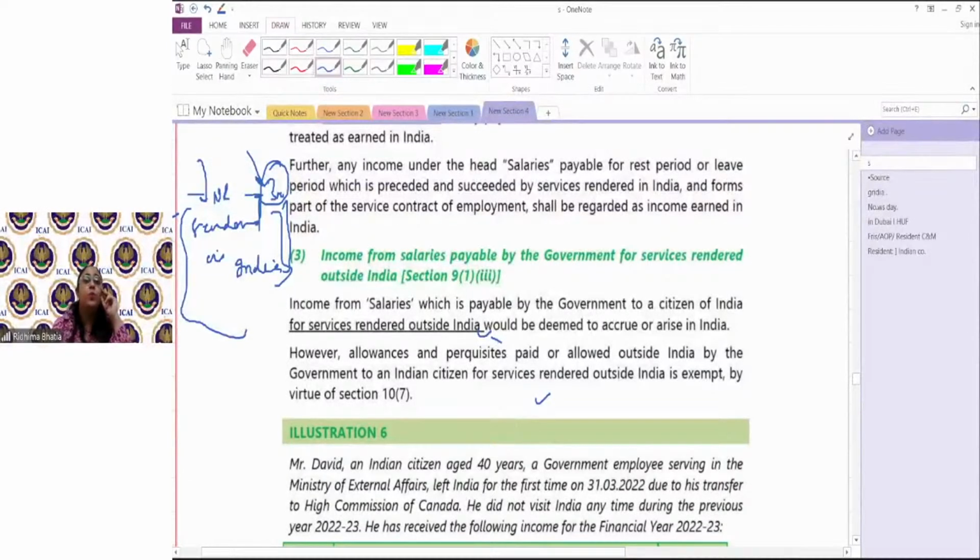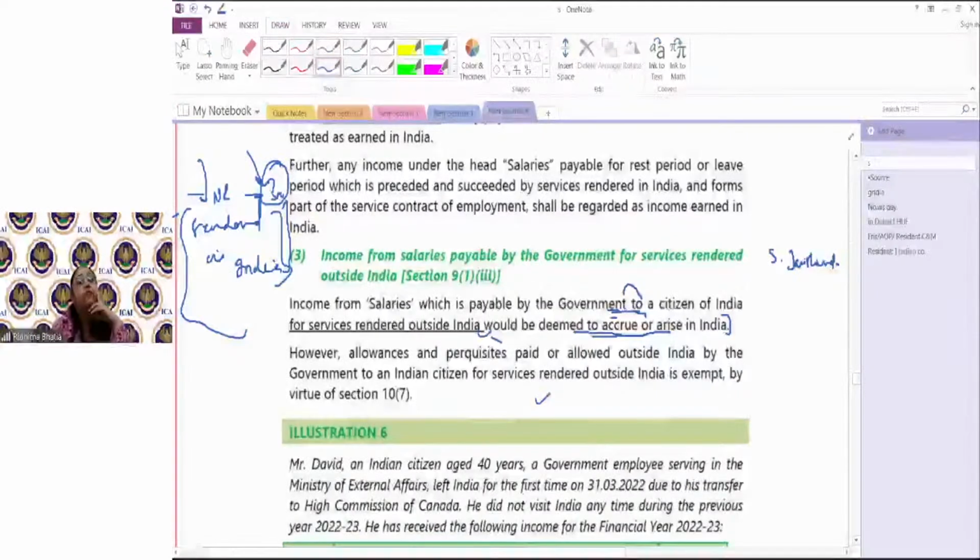Correct. But when the services are rendered outside India by a citizen of India who is an employee of the government, then in that case it is deemed to accrue or arise in India. For example, you must have heard the name of Dr. S. Jaishankar, right? Who is a foreign affairs minister.